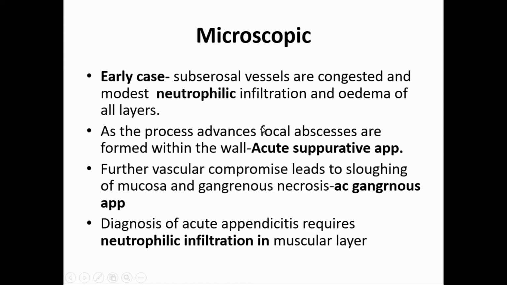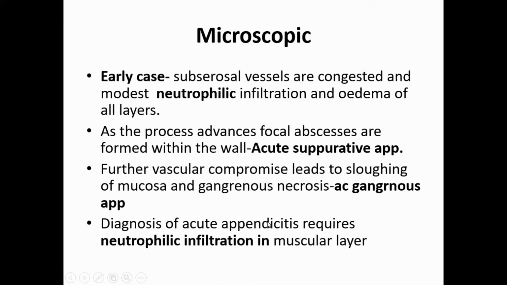As the process advances, there may be focal abscess formation in the wall, that is called acute suppurative appendicitis, or further vascular compromise leading to sloughing of mucosa and gangrenous necrosis. That is a black color appendix, that is acute gangrenous appendicitis.